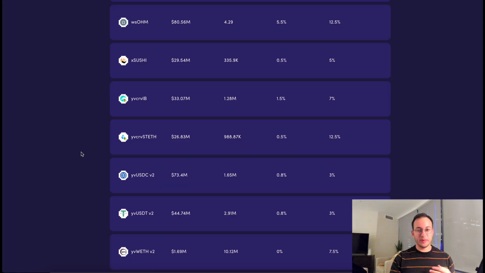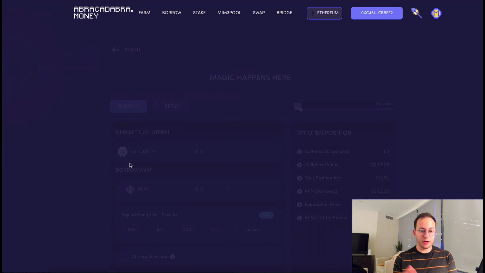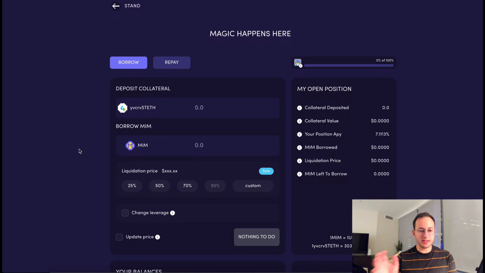There's a lot of ways you can take on way too much risk, but it gives users a lot of flexibility. If you have stablecoins, you can see here they have USDC, USDT, and in just a bit I'll show you how you can get over a 20% APR on stablecoins on this platform, which is very cool. For now though, I'm just going to go into the Yearn Curve Staked ETH deposit option and show you how that works because it is a bit confusing.